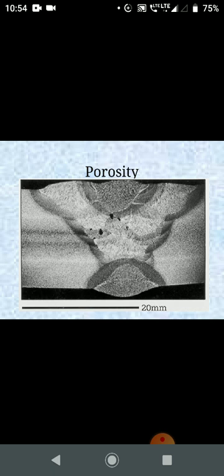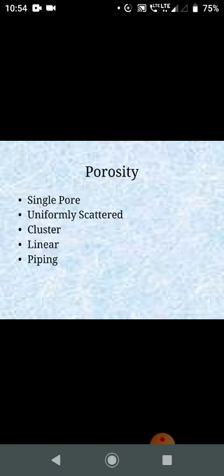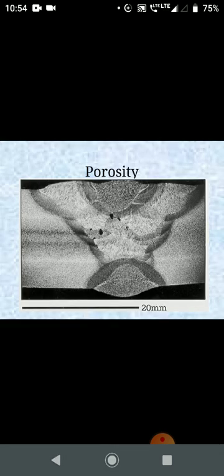Sometimes the porosity reaches the surface and appears as a pinhole, and sometimes the porosity is also called wormholes when they are long and continuous. The other is also called piping, usually long in length and parallel, in the root of the weld. Normally the porosity is not as serious a defect as a crack, primarily because the porosity cavities usually have rounded ends and will not propagate like a crack.